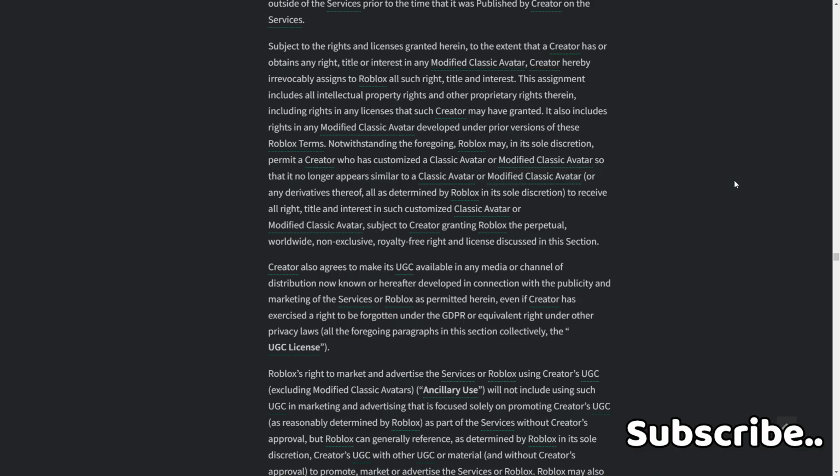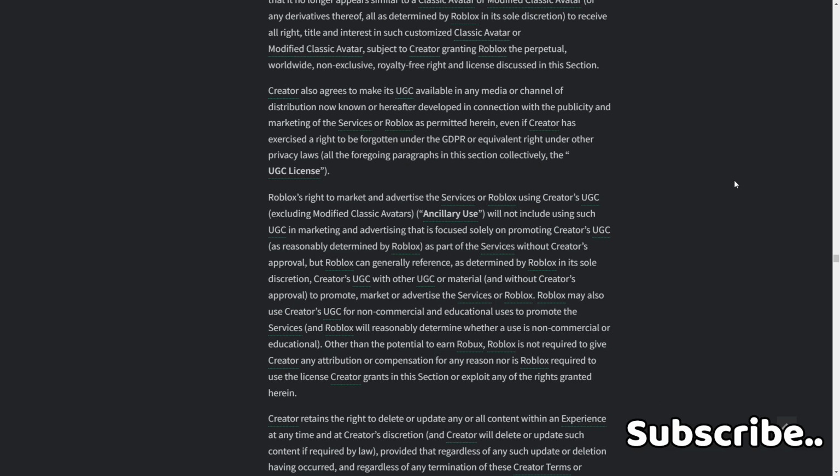Even if a creator has exercised a right to be forgotten under the GDPR or equivalent right under other privacy laws, or the foregoing paragraphs in this section, collectively the UGC license, Roblox's right to market and advertise the services of Roblox using creators' UGC, including modified classes of avatars, will not include using such UGC in marketing and advertising that is focused solely on promoting creators' UGC, as reasonably determined by Roblox as part of the services, without creators' approval.